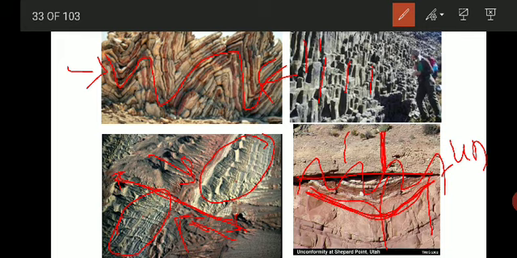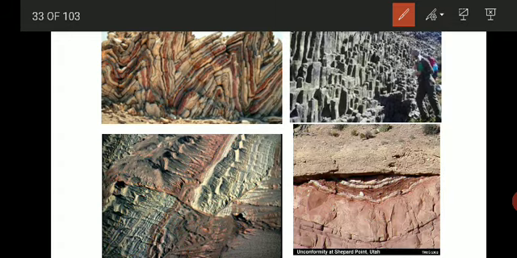So this is what is called an unconformity, wherein the rocks on either side of the unconformity are not the same. Okay, they are different. These structures play a very important role when you go for construction of structures like dams, tunnels, even roads or railway lines. All these play a very important role in civil engineering. So you must be aware of all these types of structures, that is folds, faults, joints and unconformity.